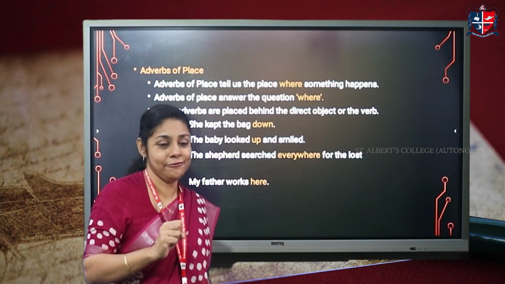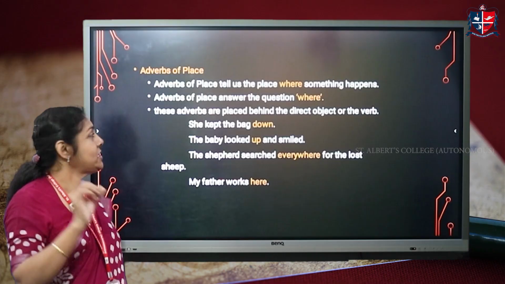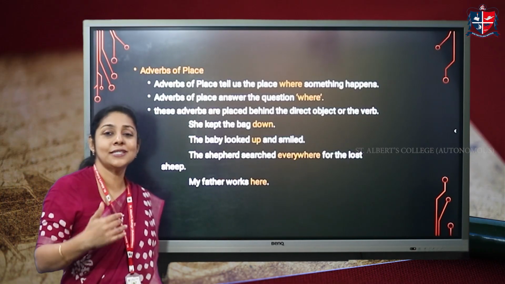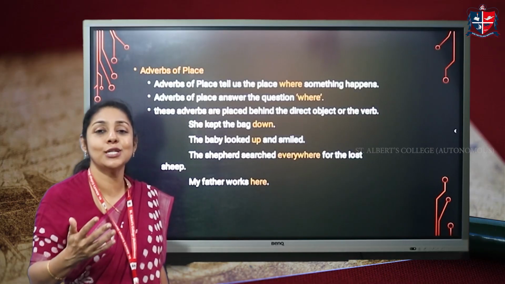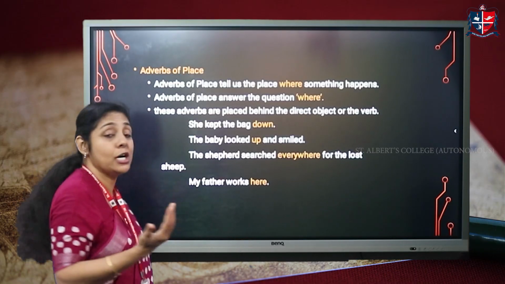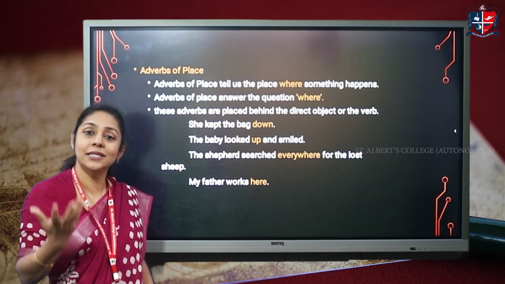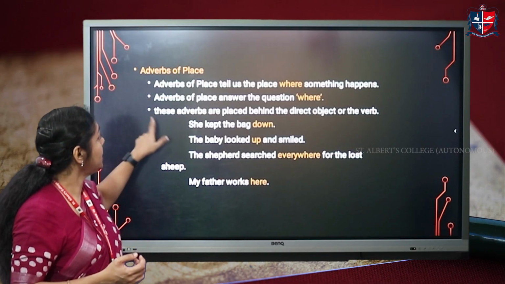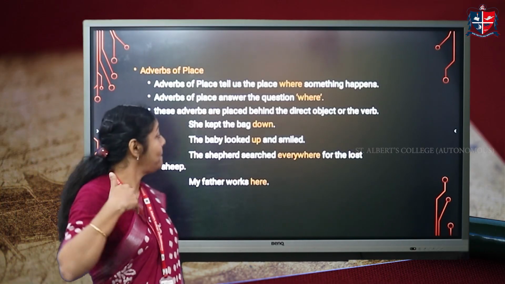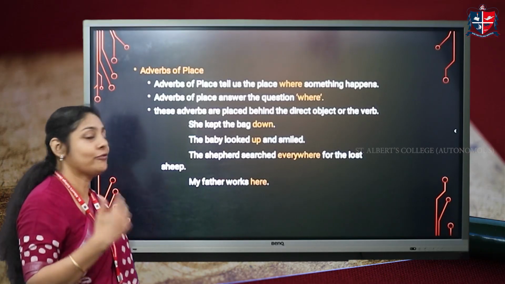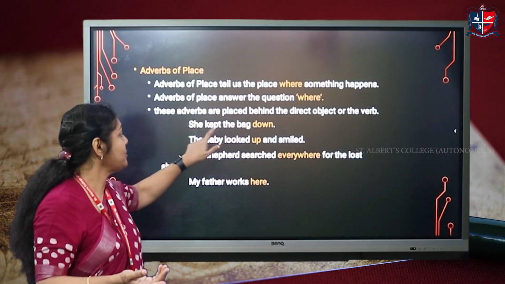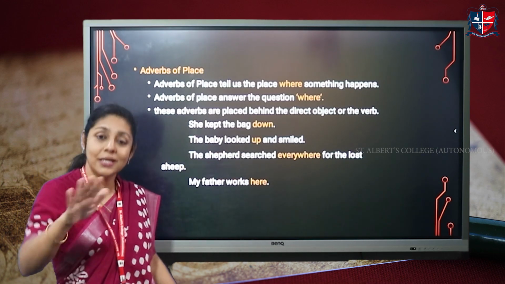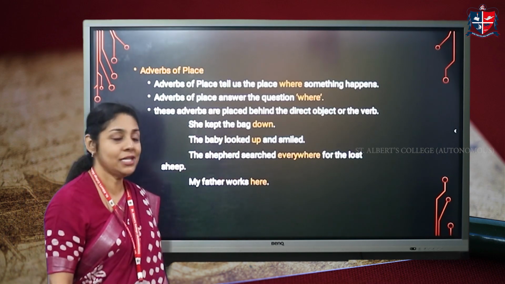Then we have adverbs of place. As the name signifies, adverbs of place tell us the place where something happens, right? So they answer the question where. You have to ask the question where to the verb and you get an answer to that. Then you understand that it is an adverb of place. Now, these adverbs are placed behind the direct object of the verb. Now, she kept the bag down, right? She kept the bag down. Kept where? Down. So it's placed after the direct object.